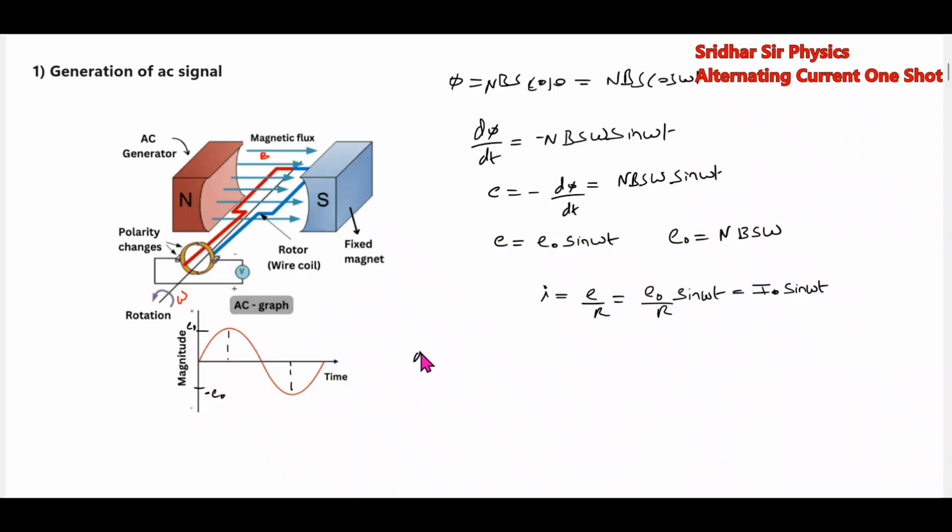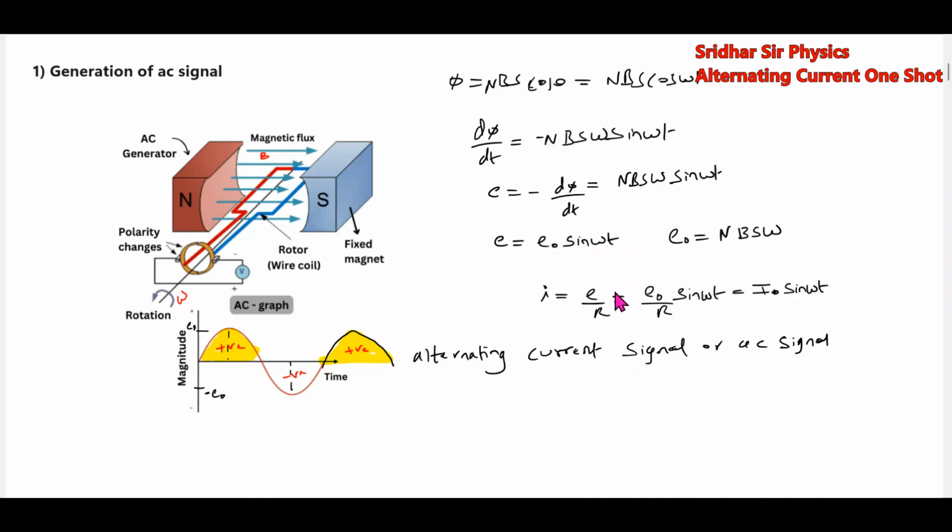Why is it called alternating current? In brief, we'll call it an AC signal. It alternates, no? For every one half cycle, you can see a positive half cycle. Afterwards, again, we'll get a positive half cycle after a negative half cycle. It alternates: positive, negative, positive. So this is called an alternating signal.